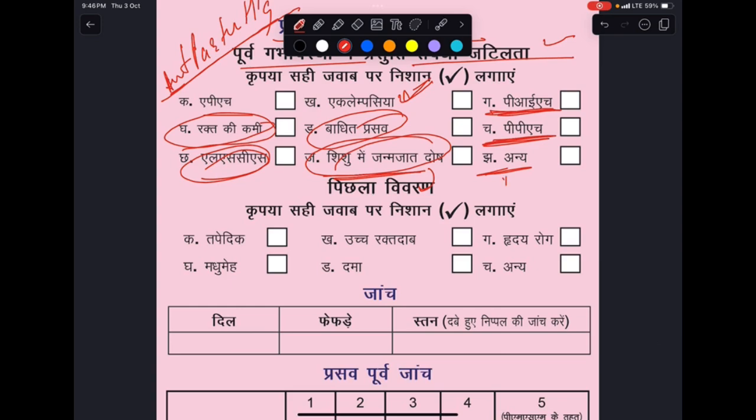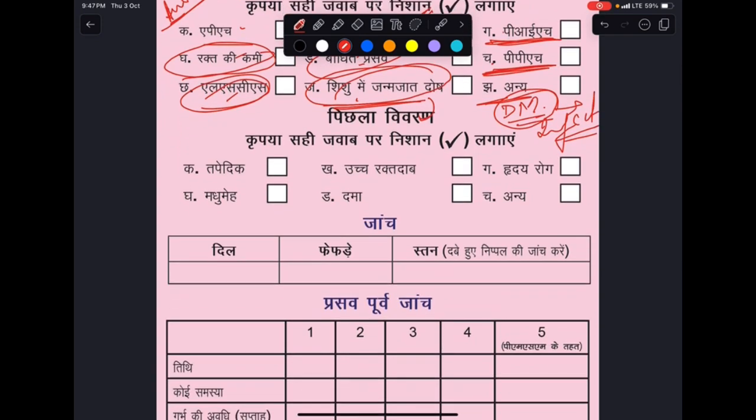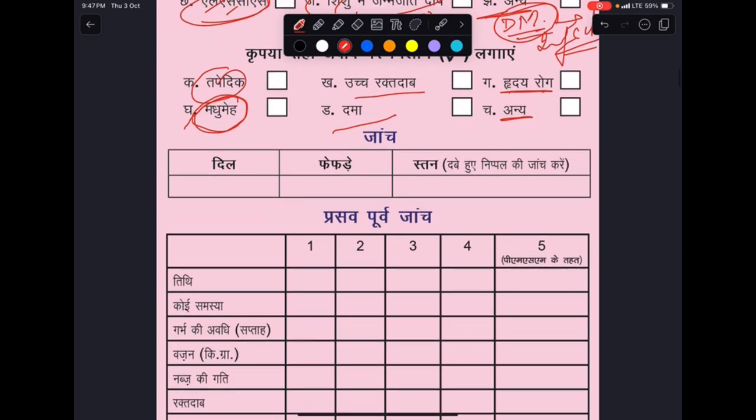Okay. Then others could be like diabetes. It could be like infections. All right, these kind of things. Now, other than that, past history like tuberculosis, diabetes, then asthma, hypertension, heart disease, others. All right. Then now we need to examine her heart, her lungs, her breast.